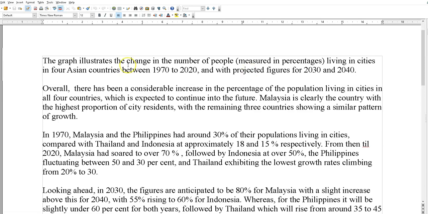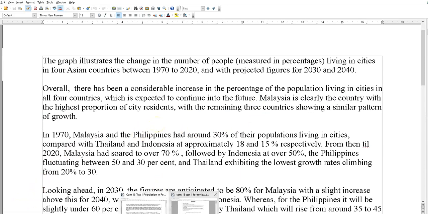Now, what we need then is an overview, like I keep saying. Key feature one and two, maybe a third. That's it. You look at the big picture for your overview. Obviously, the most obvious feature is there's a considerable increase, and that's expected to continue. That's the first thing to note. Considerable increase expected to continue into the future, and Malaysia is clearly the biggest. Those are the key trends and features: what's the biggest, what's the smallest, etc.